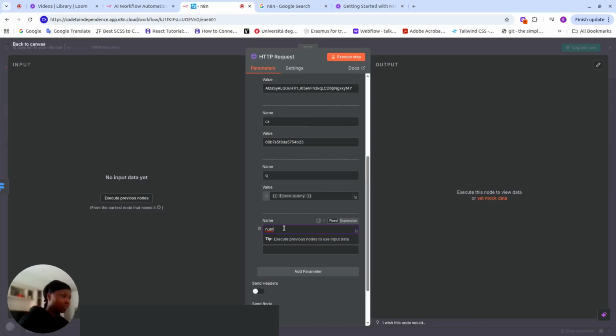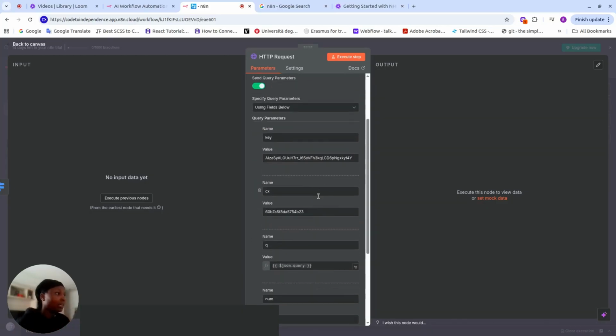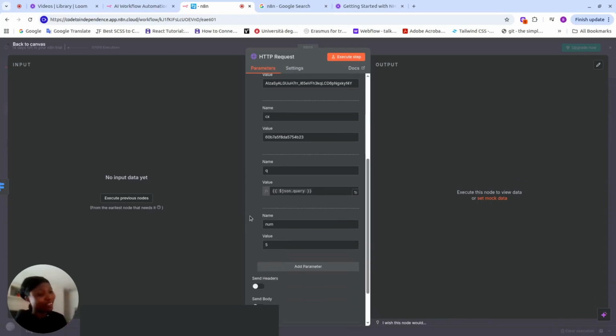If you remember our build with Python, we limited the number of responses that our custom search does. Like when you go on Google and you search for something, you get a list of items. You can even go to the next page. So, in order to speed up whatever we're doing, we're telling it to just give us 5 items as a response. Don't give us more than that. So this is part of the Google custom search query.